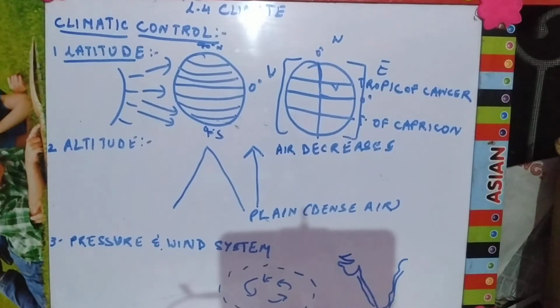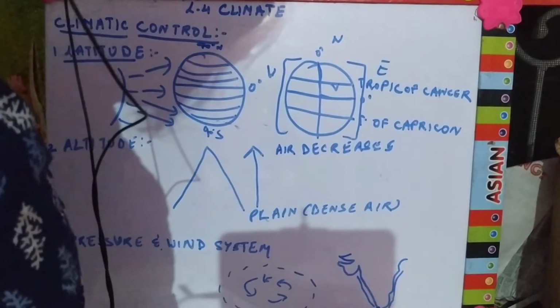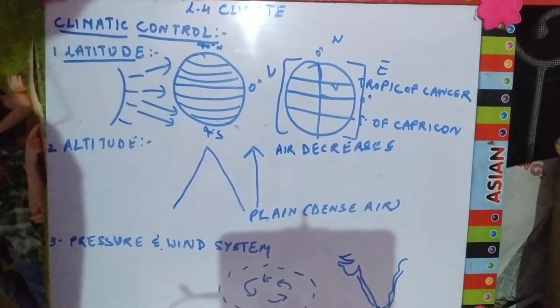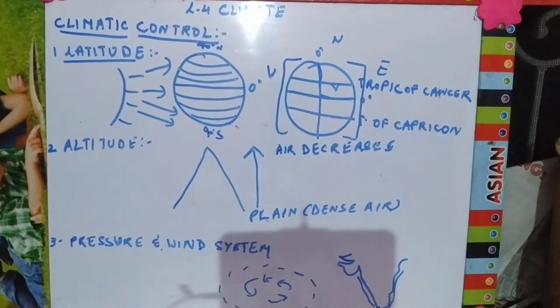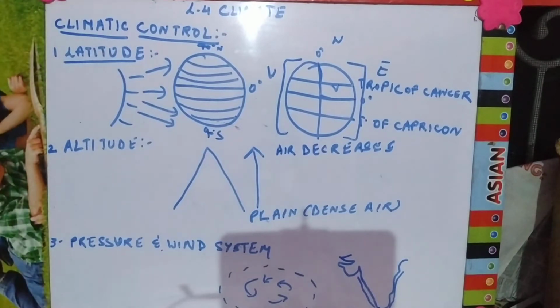When the temperature is low, pressure increases. Wind system example, your monsoon winds. Monsoon winds come to India from the 1st of June. The 1st of June begins with this part of India, and there are different tentative dates when it enters the different parts of India. In Saharanpur, it arrives at the end of June or the start of July. Okay, so this is the effect of the wind system.